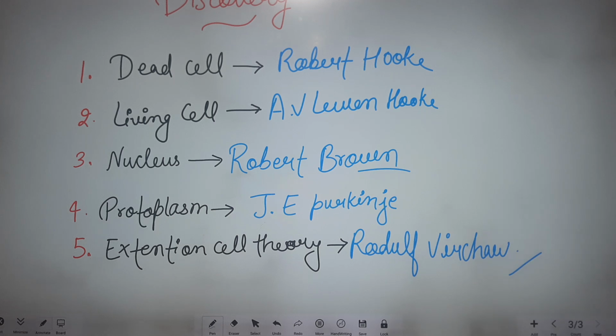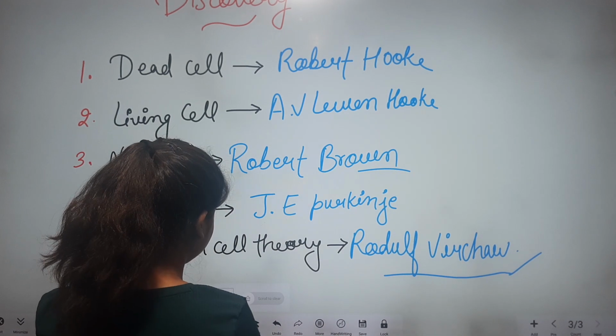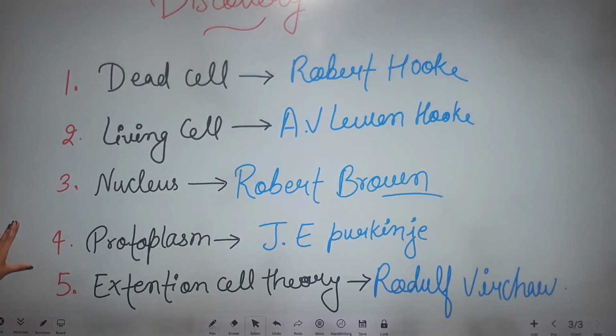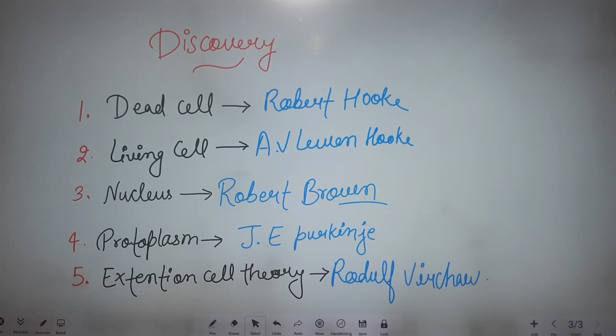So here are some discoveries, like who discovered nucleus, dead cell, living cell, protoplasm, and also how new cell arises.